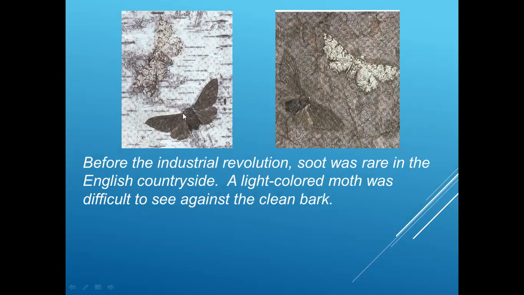This black colored moth could easily be identified because of the contrasting background. So those birds feeding on these moths could easily predate the black moth, but they could hardly find the white moth. Because of the camouflage property, the white moth could escape predation. However, the black moth could be